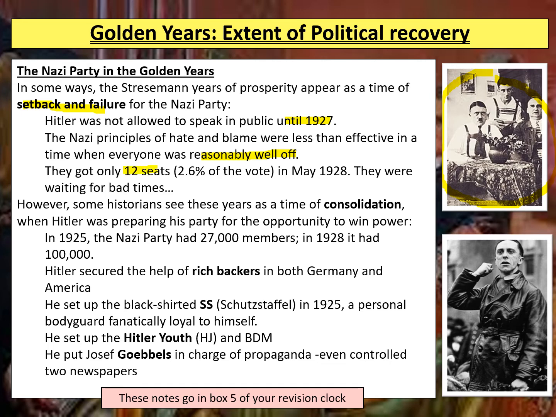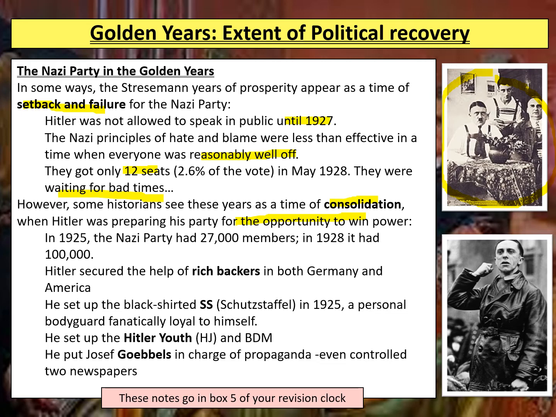Now, generally people think that they were waiting for bad times. They needed people to be upset, then support them. So some historians say that this actually wasn't a time of failure, but was actually a time of consolidation, when Hitler was preparing his party for an opportunity to win power, when he was waiting for bad times that would make their ideas more appealing.